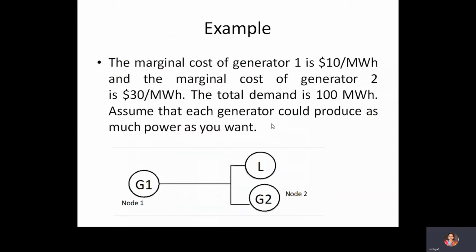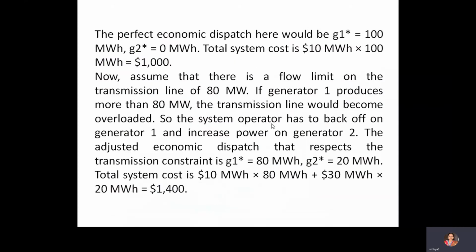They are saying there is no limit for generation; each generator could produce as much power as you want. Next is the perfect economic dispatch. How will you choose? The lowest cost we will choose first. So here they will go with generator 1. They will choose 100 megawatt from generator 1 and 0 from generator 2. They will not consider generator 2, only generator 1.